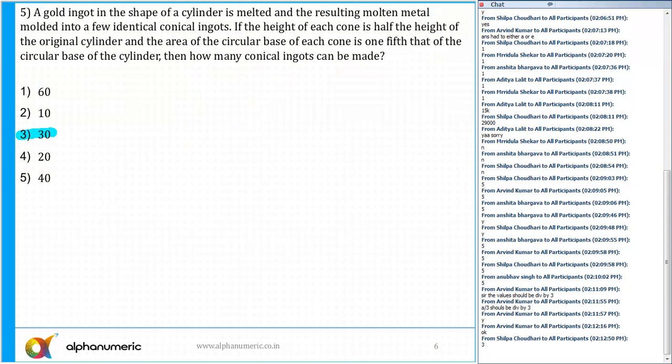It's a gold ingot in the shape of a cylinder. So there is a shape of a cylinder. All right. So I can quickly draw a cylinder. Okay. So let's say there is a cylinder like this. Okay. So I'm just going to draw the cylinder.